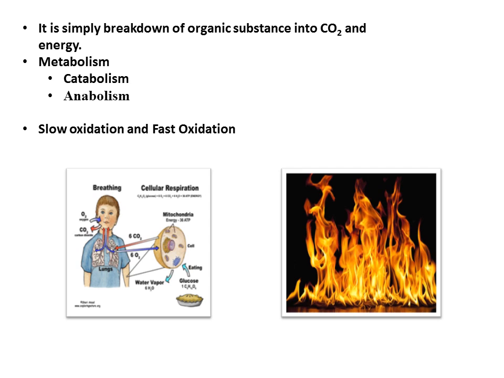It doesn't involve any enzyme. So the best example I've given here: burning is an example of fast oxidation, and cellular respiration is a slow oxidation process.